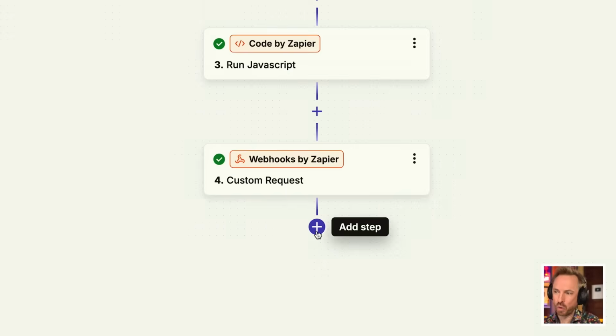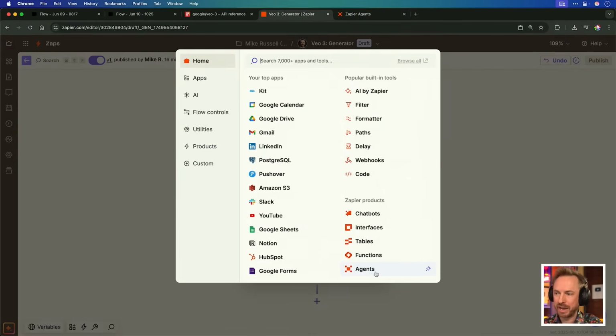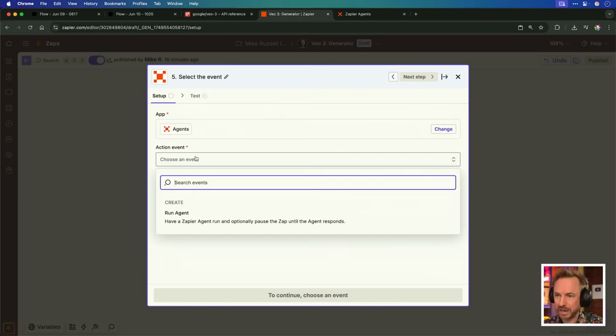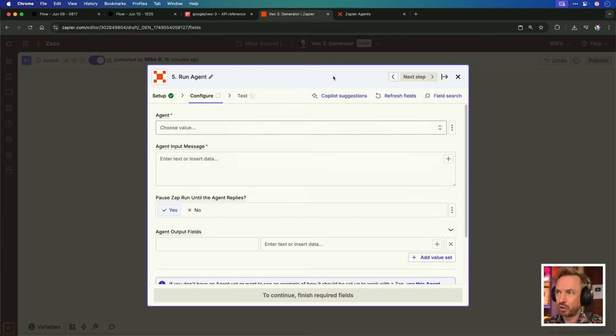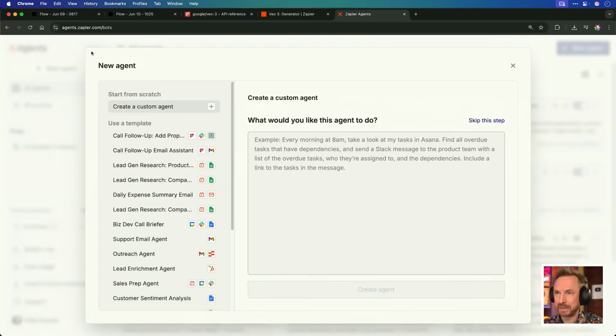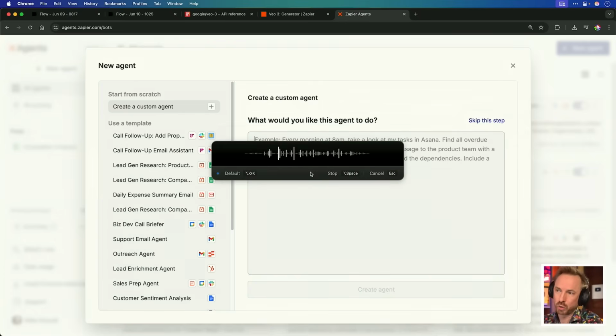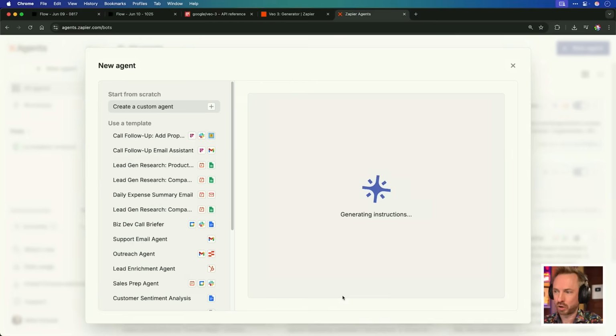Now, the quickest way to know when it's generated is to add a final step and use a Zapier agent for this. Zapier agents are intelligent. They can keep watching until VO3 finishes and then notify my Zap to continue. So for action event, we'll do run agent. Now we need to create an agent over here in the Zapier agents interface, and I'm simply going to tell it, you need to watch the webhook provided and respond once the webhook has successfully executed. Okay, simple as that. Create the agent.